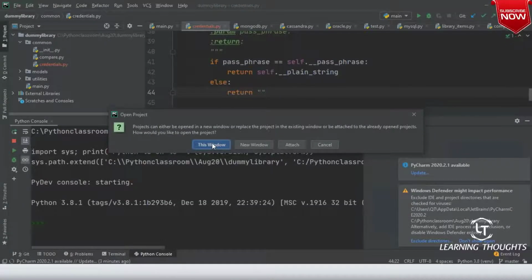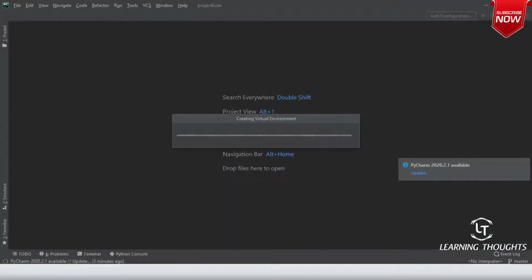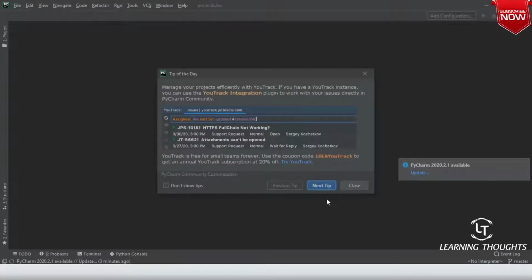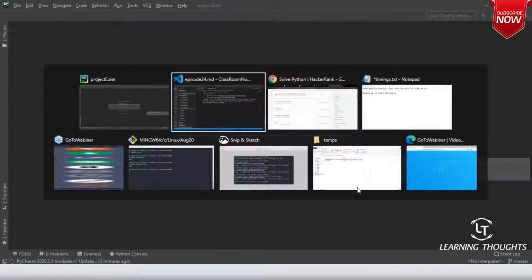I want the project to be opened in this window. If you say new window, then two PyCharms will be running on your machine. I don't think you require that. PyCharm is internally creating a virtual environment for you.